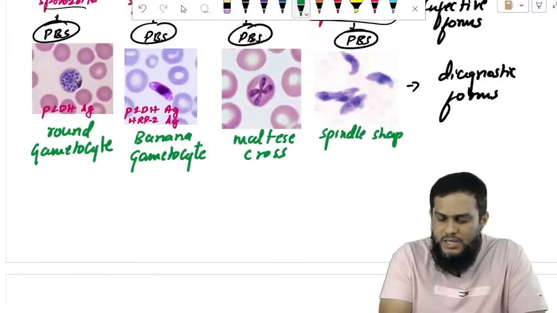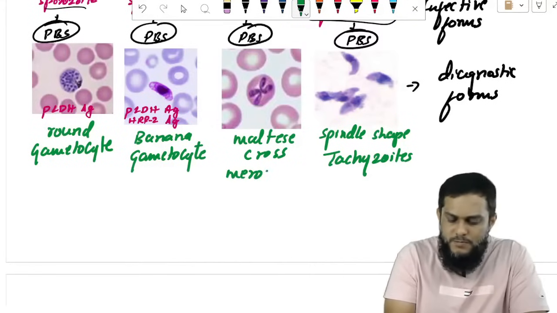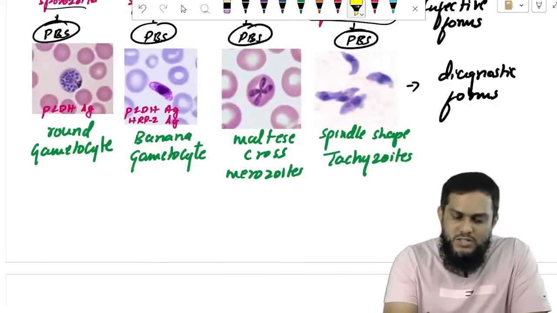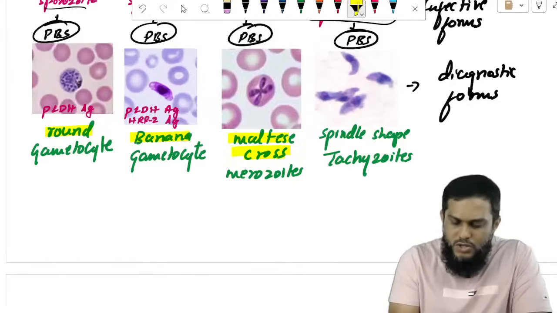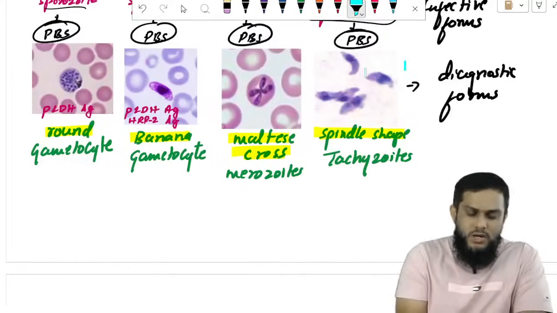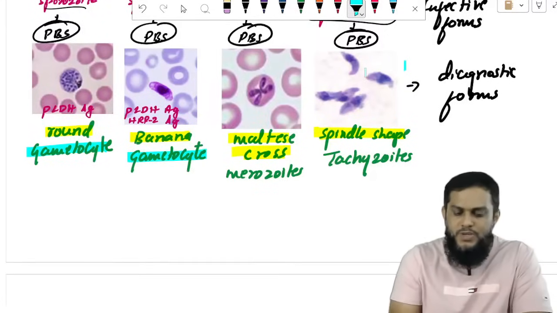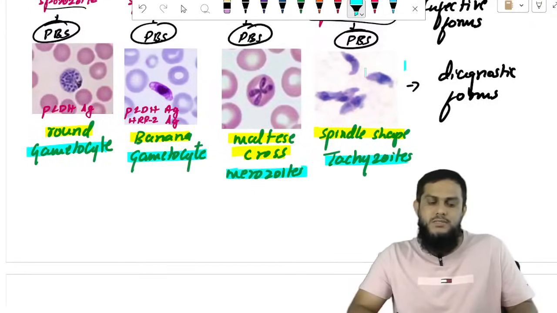Spindle shape: tachyzoids, Toxoplasma. So what is important here is round shape, banana shape, Maltese cross, spindle shape. Round shape gametocyte, banana shape gametocyte, Maltese cross merozoid, spindle shape tachyzoids.